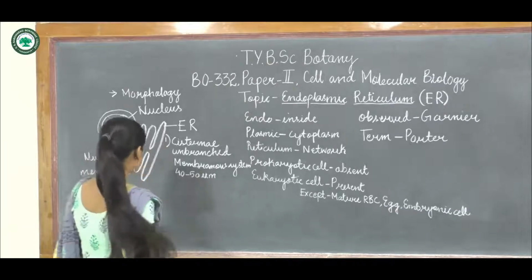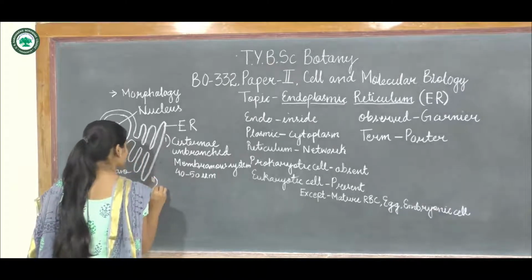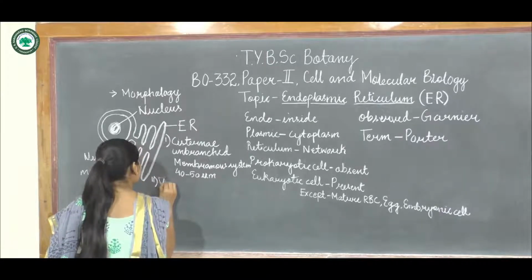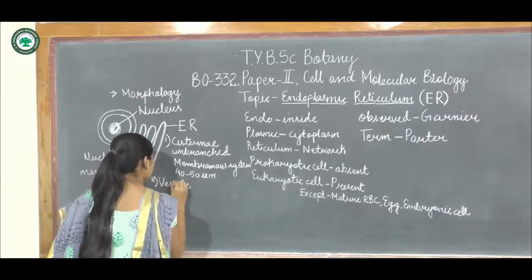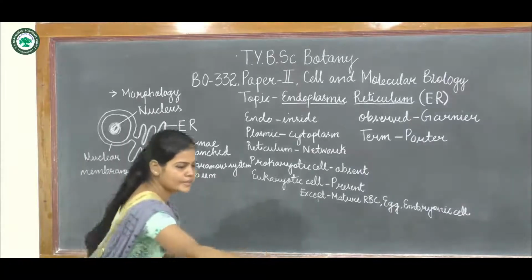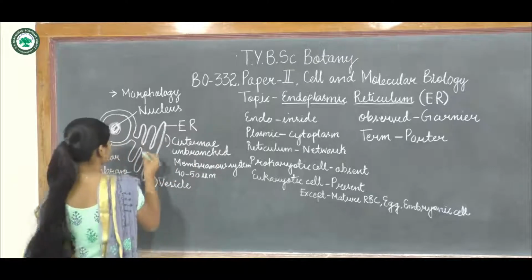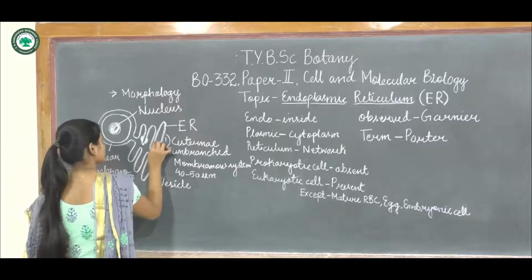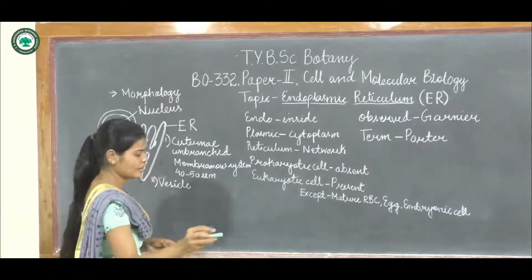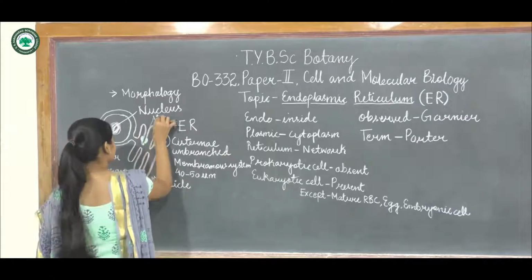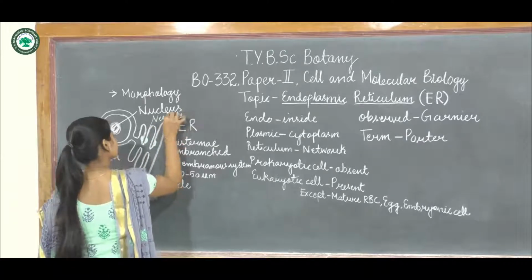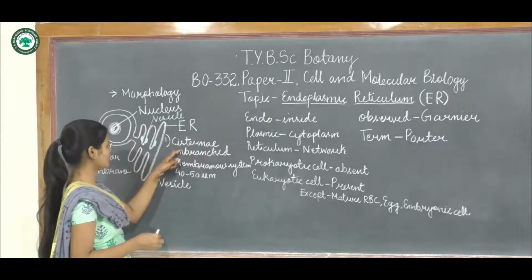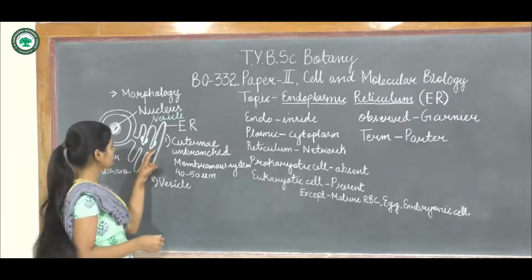The next structure is the vesicle. These structures are present in association with the cisternae, on the cisternae.